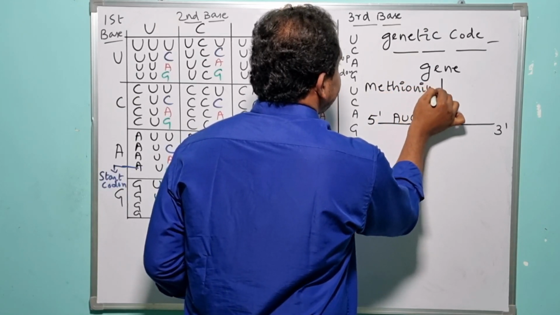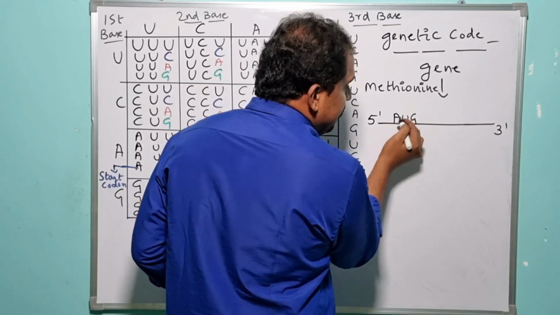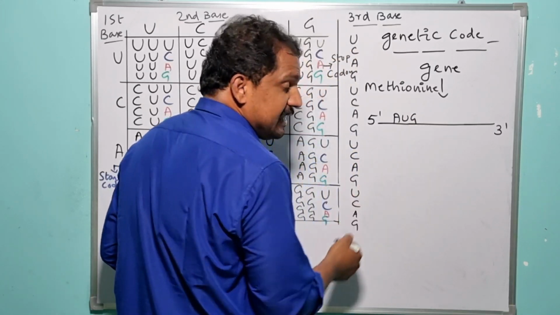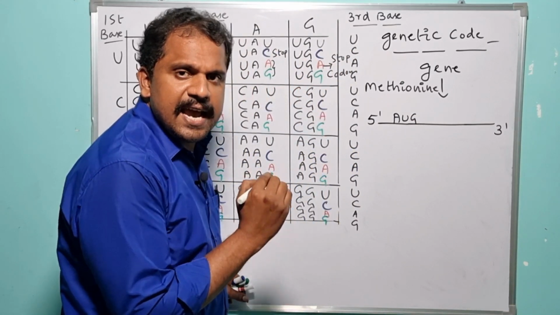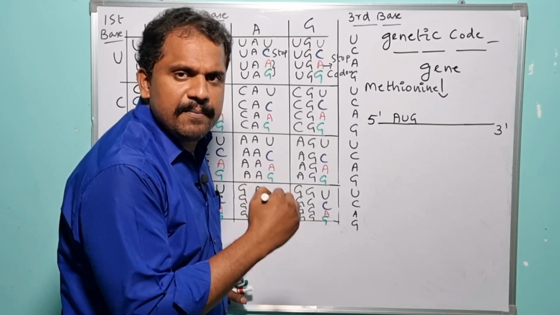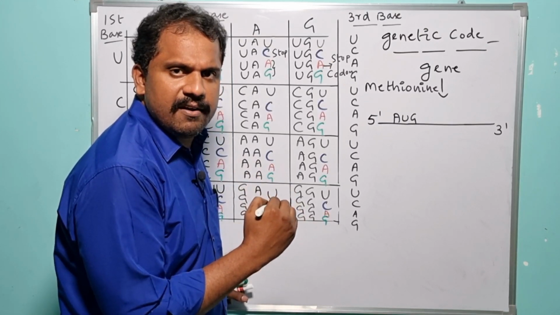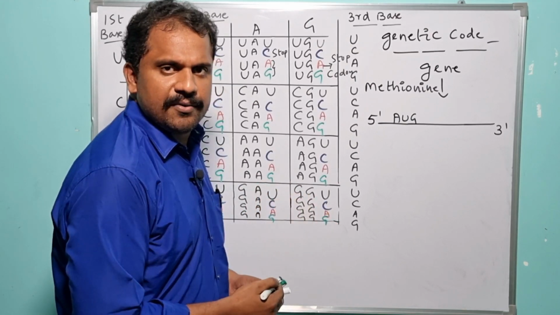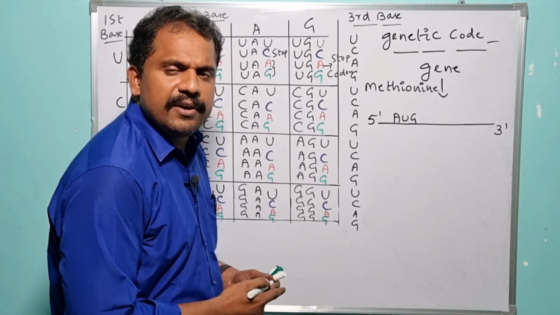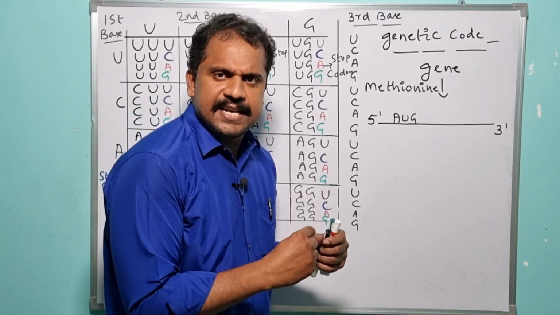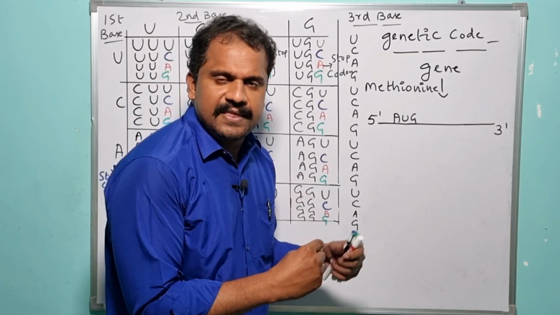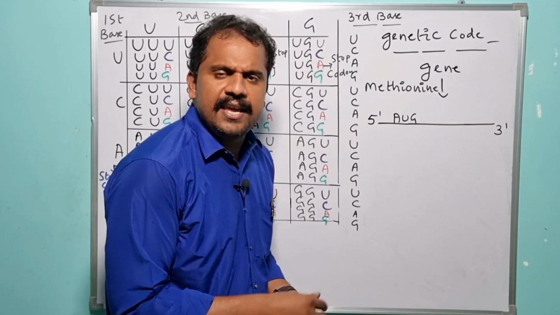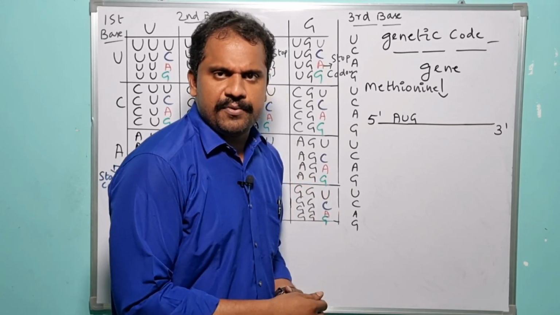The specific mechanism through which the AUG codon is capable of recognizing the methionine amino acid is nothing but the genetic code. So genetic code can be defined as the interaction between the nucleotide sequence of the mRNA and the amino acid sequence of the protein.